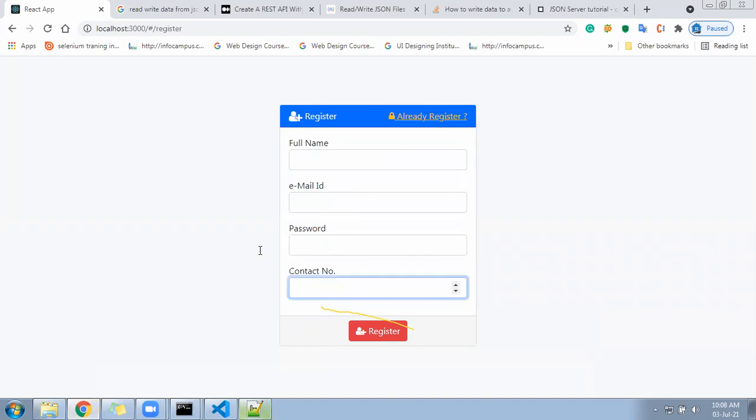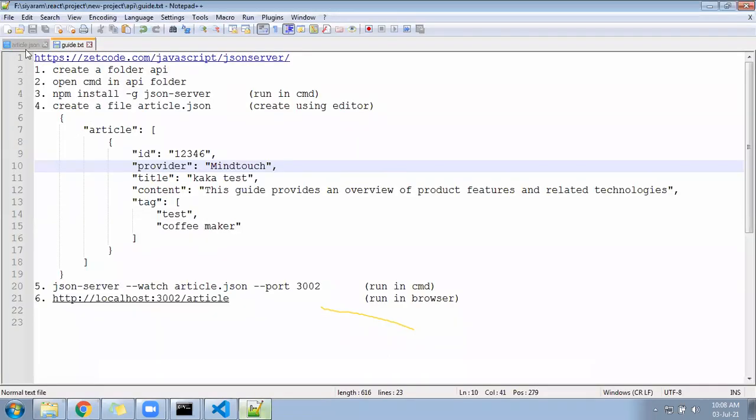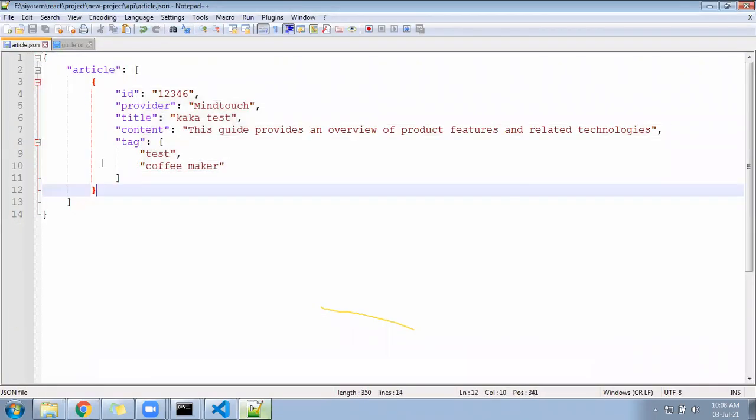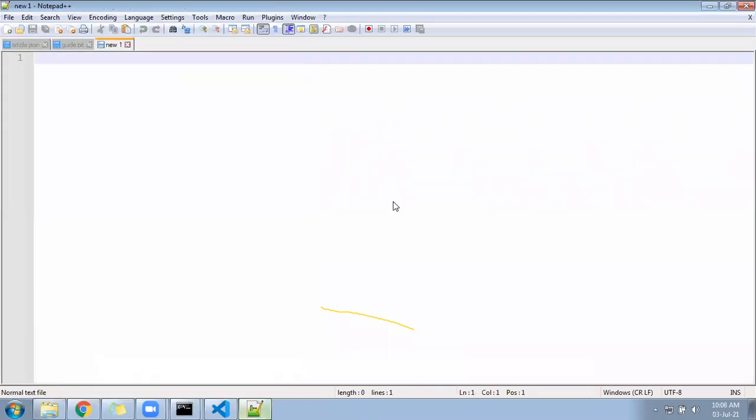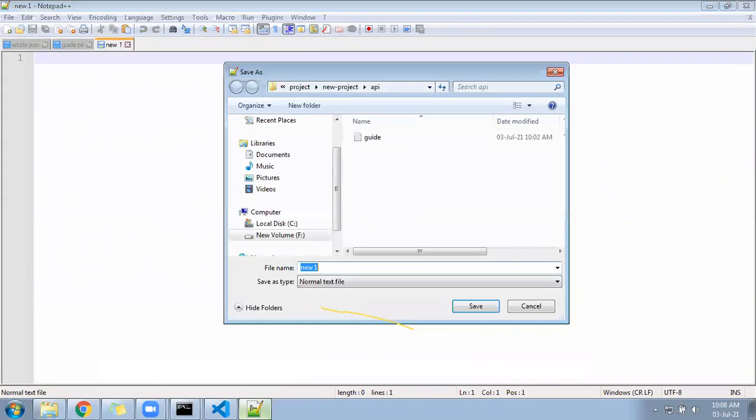So go to your folder, and as you have created the article.json file, in a similar way create one more file called user.json.